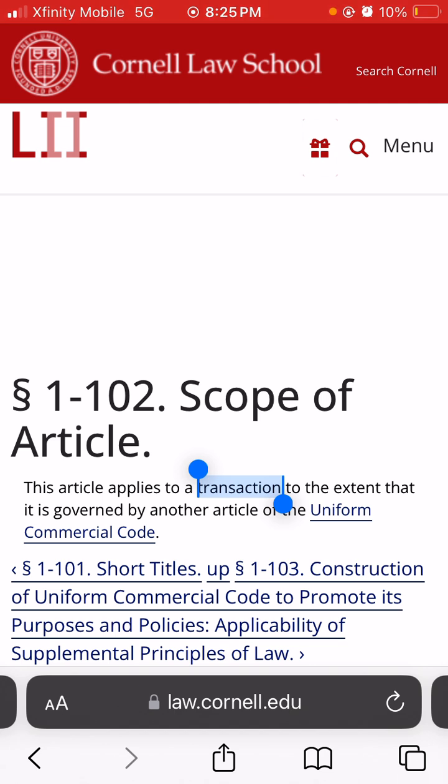So if you have a security agreement, that is governed by Article 9. That means Article 1 applies too. Why does it apply? Because it says it right here. Generally, if you're in a transaction that dealt with disposing of property or leasing it or licensing it or selling it or purchasing it with another person, then you are engaged in a transaction subject to the Uniform Commercial Code, and that means this article applies. Okay.